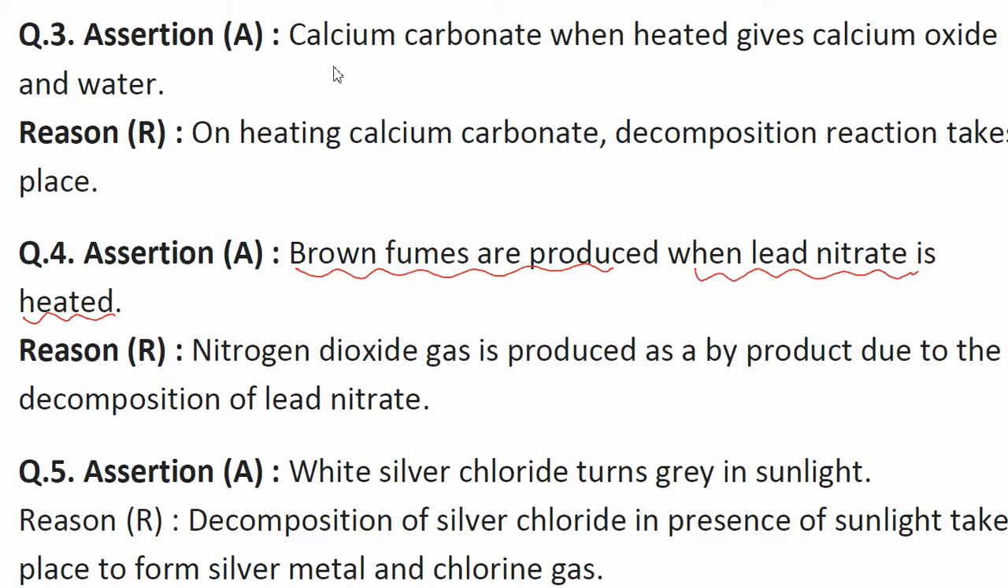So what is lead nitrate? Lead nitrate means PbNO3. When PbNO3 is heated, what will happen? Here PbO plus NO2 gas will be produced. This PbO, lead oxide, has brown colored fumes. This is the brown colored fumes which is produced here. So hence it is true. Brown fumes are produced when lead nitrate is heated.